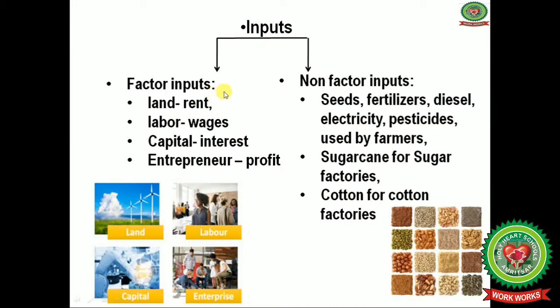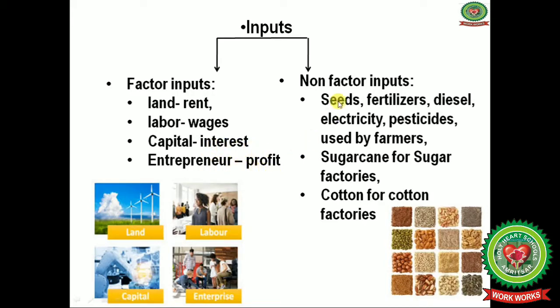Inputs. Under the inputs there are factor inputs and non-factor inputs. Under the factor inputs, there are four main factor inputs, like land, labor, capital and entrepreneur. For land, we have to pay the rent for hiring the land. For labor, for hiring the services of a laborer, we have to pay the wages. For capital, that is machines, if we have taken a loan, we have to pay the interest also.